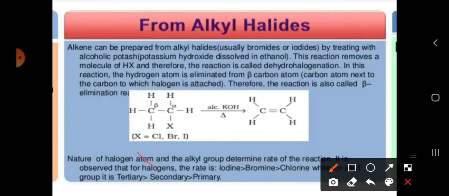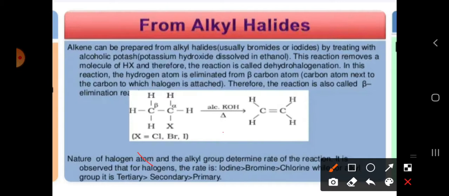Generally, in the basics of chemistry I have told you that organic reactions are of 5 types: substitution, addition, elimination, polymerization, and rearrangement reactions. So what does addition mean here?